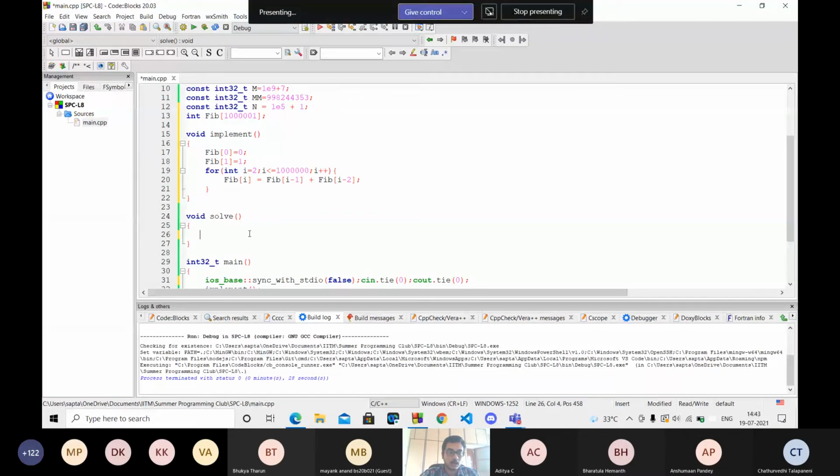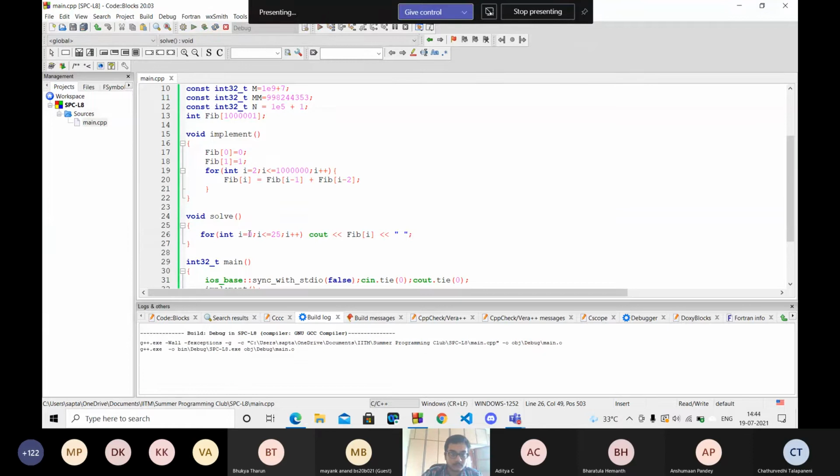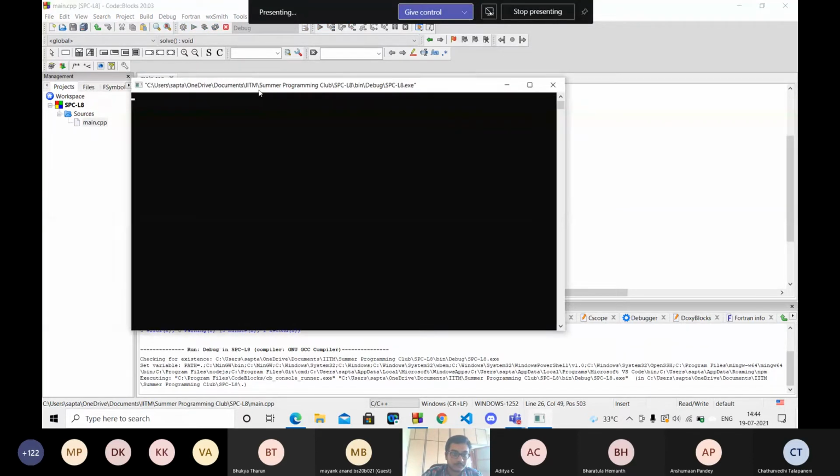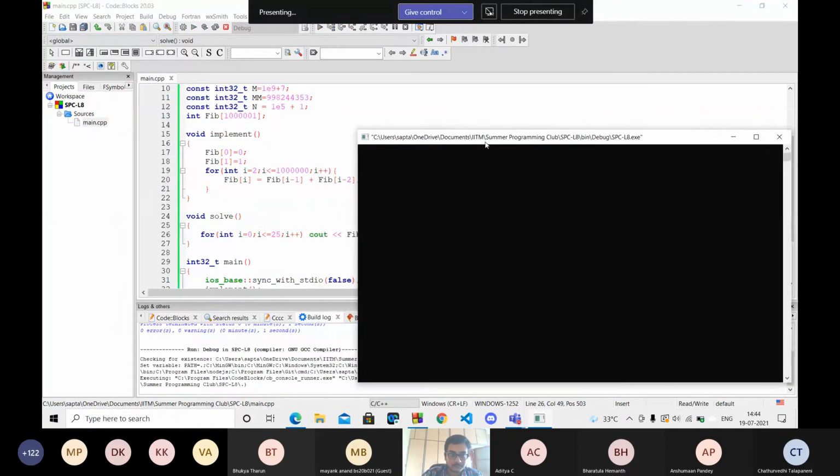And in the solve function, suppose I want to find the first 25 Fibonacci numbers, I can just run a for loop and output fib of i. Let's run this. Yeah, so here we got the first 25 Fibonacci numbers at once.